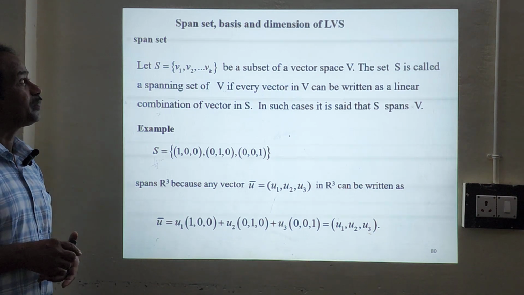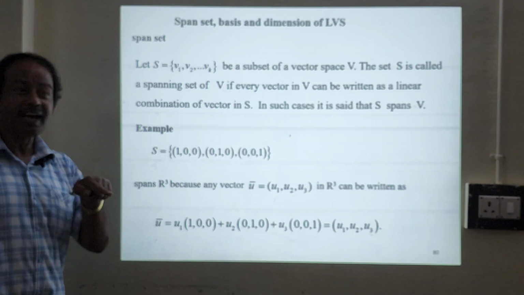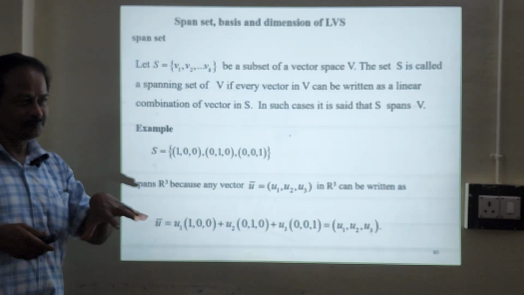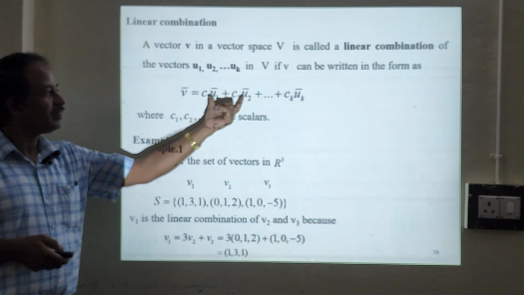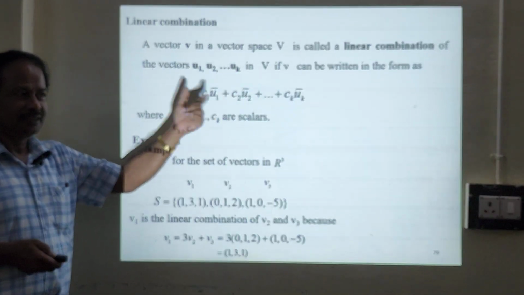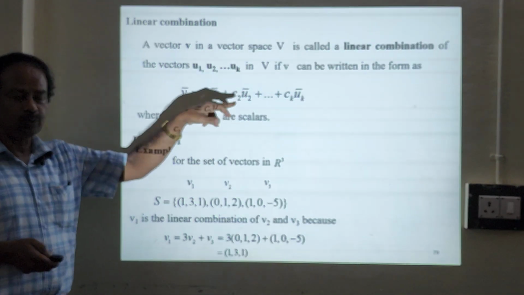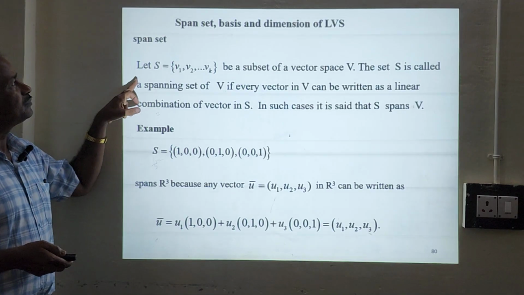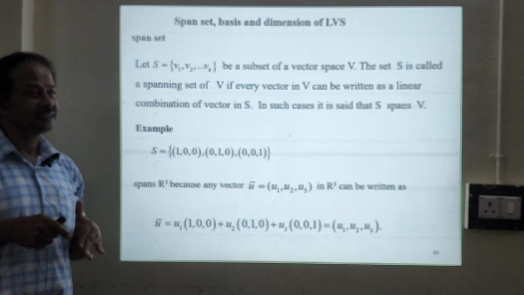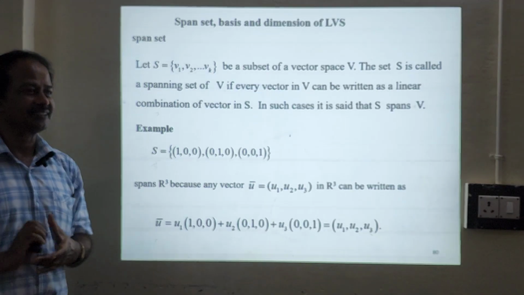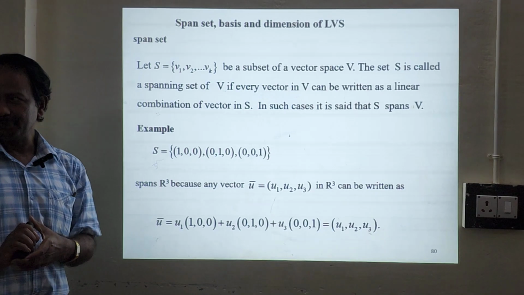Now the next concept will be span and basis. Of course, we said the basis is nothing but i, j, k. Just now we said u1, u2, u3 are all basis vectors. Like i, j, k, we have 3 dimensions and three bases. So similarly, u1, u2 are basis vectors. Now we'll go for span. Hilbert space is spanned by basis vectors.